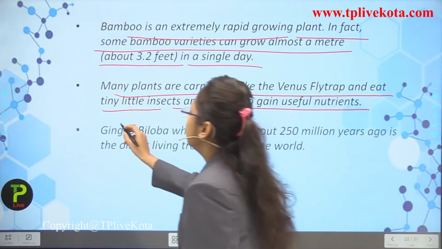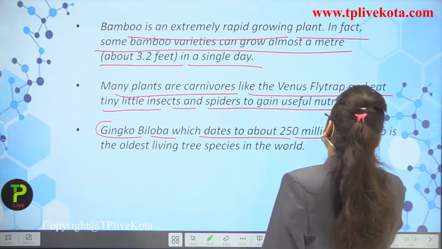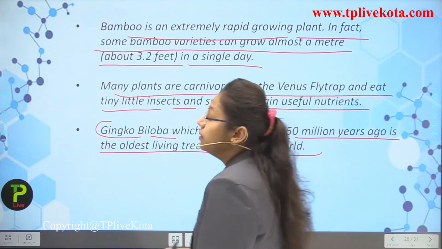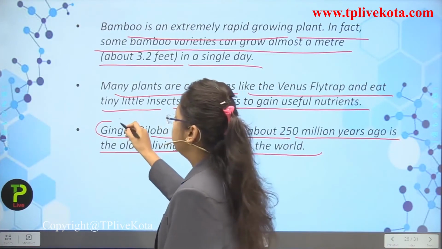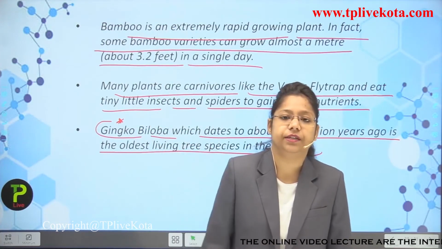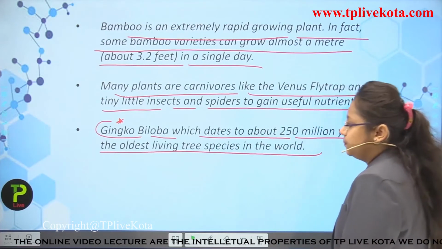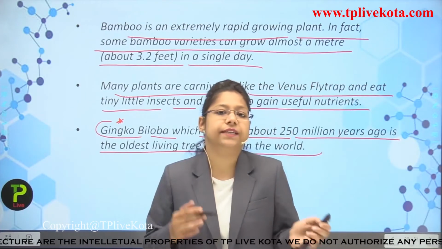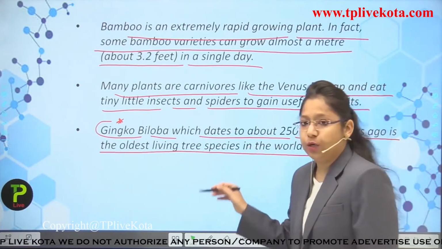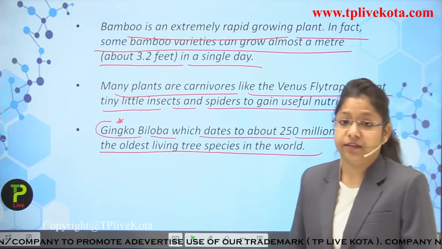Next point, Ginkgo biloba, which dates to about 250 million years ago, is the oldest living tree species in the world. Very important. Actually, this point is very important. It has been asked in some of the competitive examinations also. It is the most primitive species, or we can say the oldest living tree, and the name is what? Ginkgo biloba, which dates about 250 million years ago.